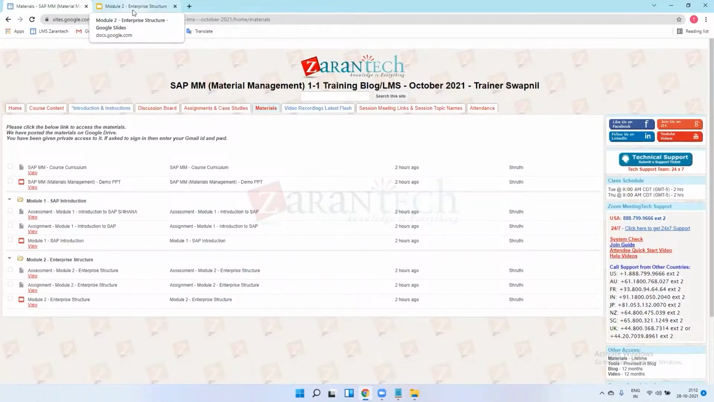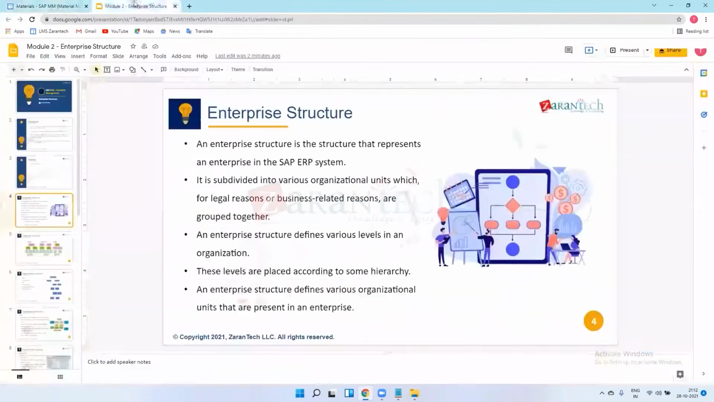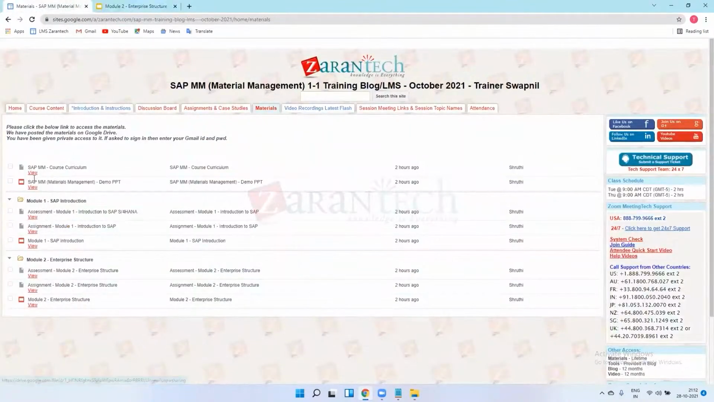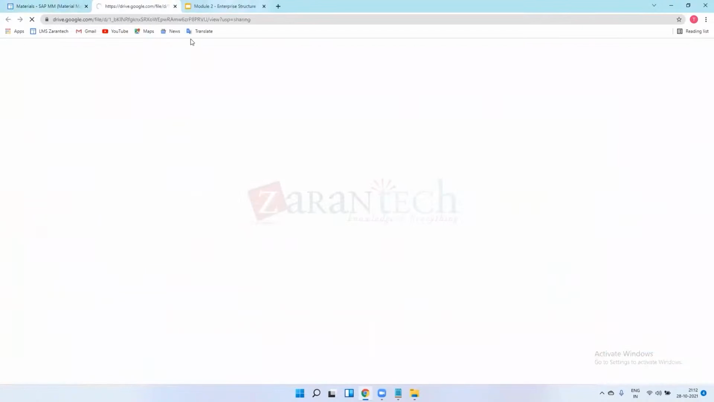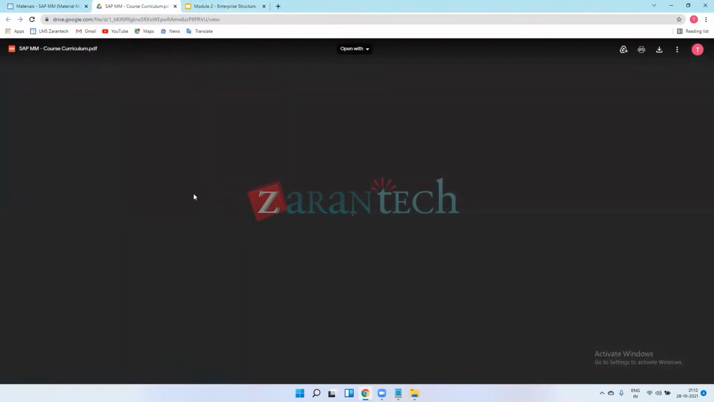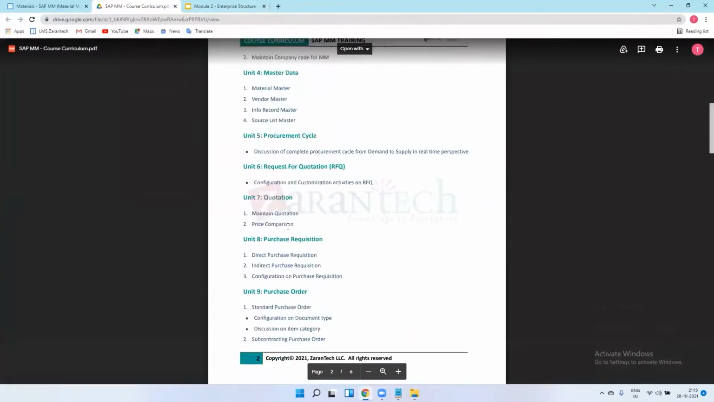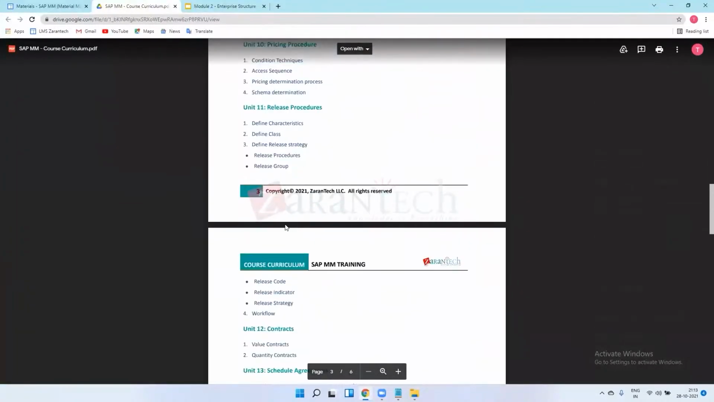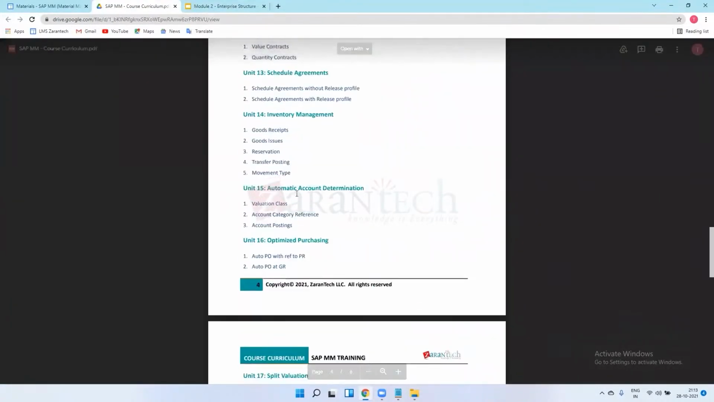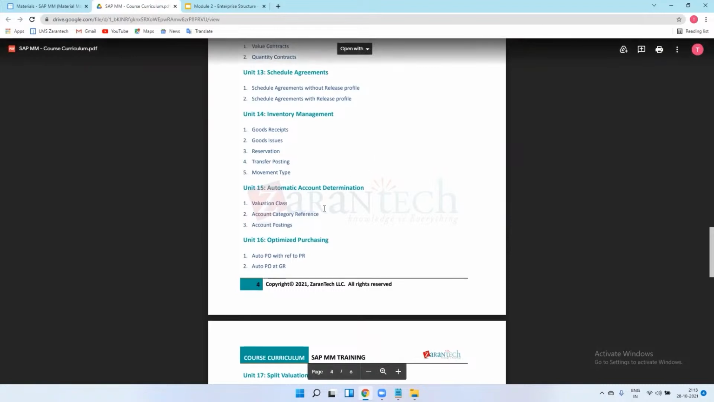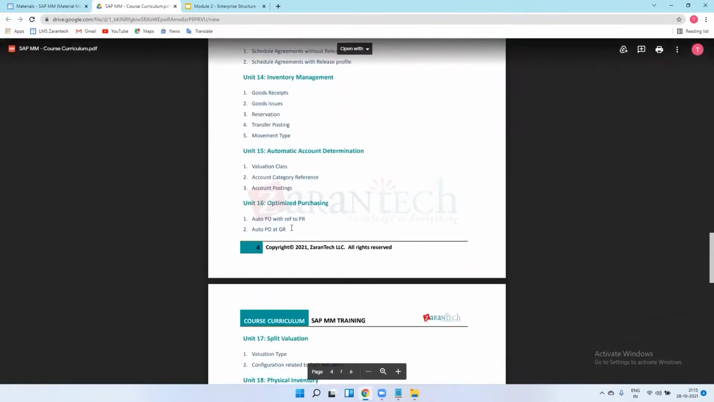I will show you how to integrate the MM module with FI as a SAP functional consultant. In a separate screen, I will open it only for integration, which we have to know as an MM consultant. We have an automatic account determination chapter, where we integrate our MM to FI. So there is a separate chapter.